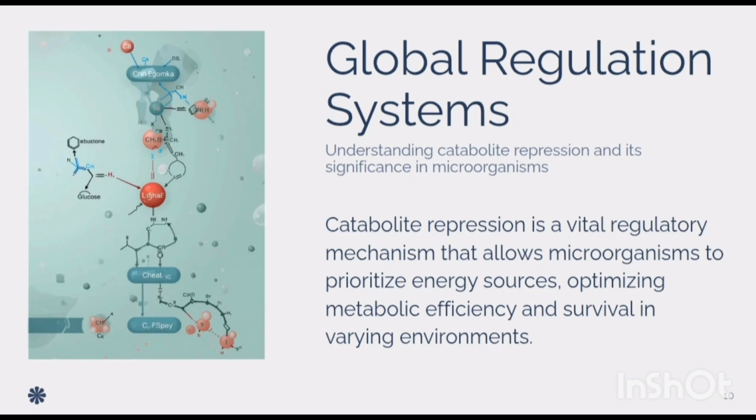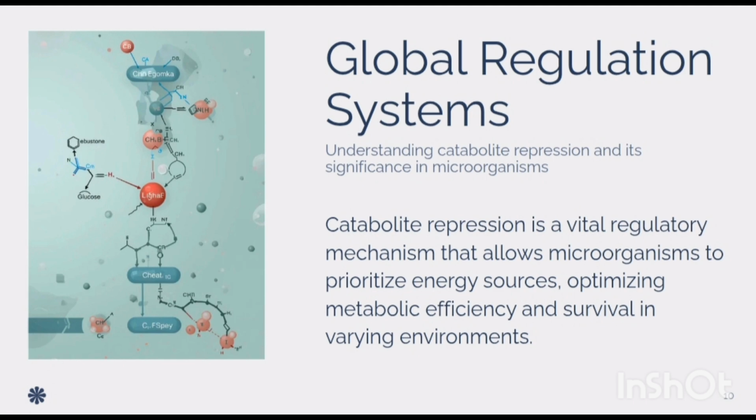Global regulation. At a more sophisticated level, microorganisms employ global regulation systems like catabolite repression. Here's a practical example. If a bacterium has access to both glucose and lactose, which should it use first? The answer is glucose because it's more efficient. Catabolite repression ensures that microorganisms prioritize the best energy source, maximizing their survival odds in competitive environments.